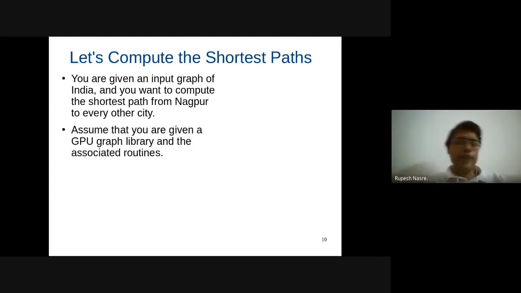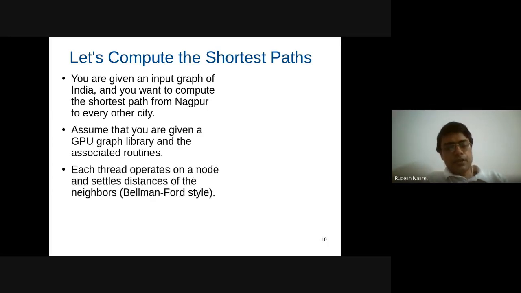So we are given some sort of graph library which implements different routines. For example, if I require all the immediate connections of Nagpur, let's say I'm talking about roads or a train network, then I need to know which cities are connected, and from there I'm going to compute the shortest path. It is not going to be a Euclidean distance on the map. Such routines are available with me. And each thread is operating on a vertex, that means each thread, let's assume, is operating on a city or a junction, whichever we have in our map.